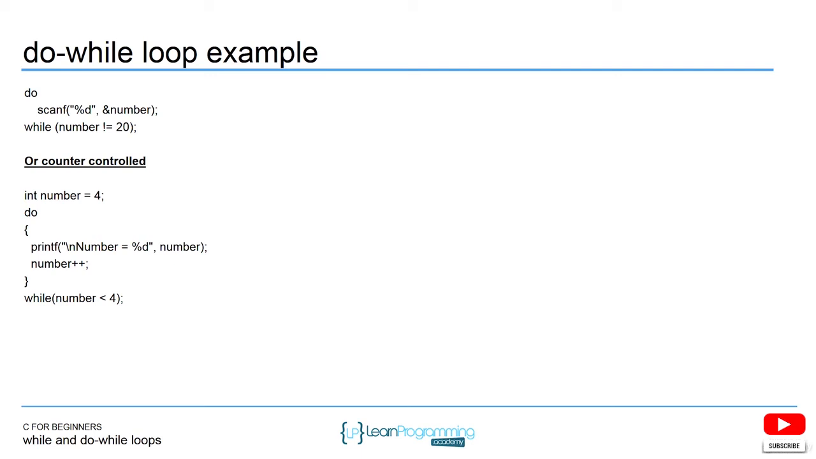And you'll notice the while keyword doesn't have to be on the same line as the right curly brace. Typically it is though, but it doesn't have to be. And the while keyword at the bottom also ends in a semicolon. You should notice that too.